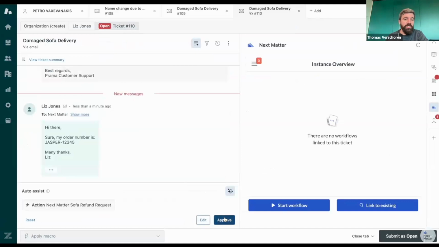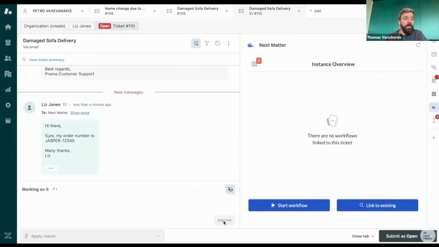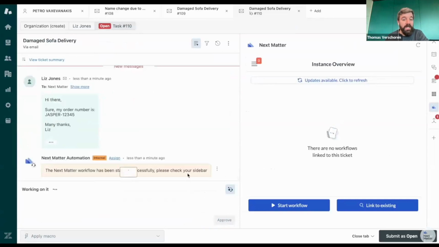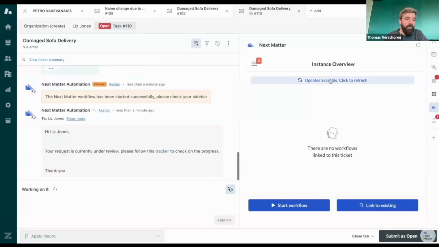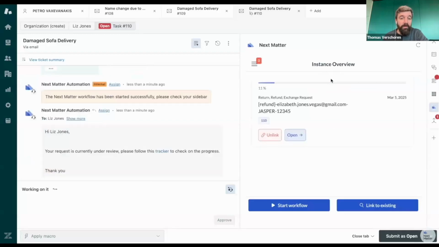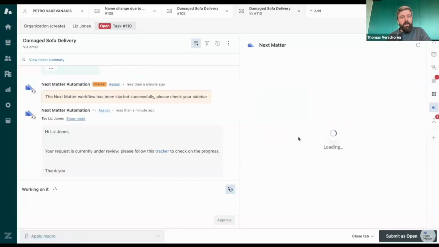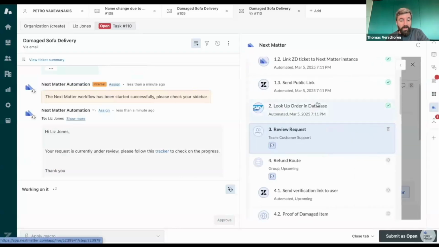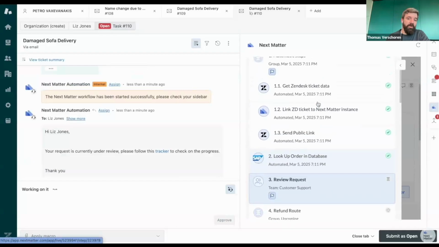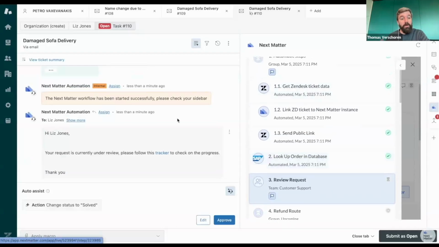Now that we have all the information, order number, product type, etc., we can start our workflow in Next Matter by clicking the action button and approving it. Similar to the previous demo, we start the process in Next Matter, and we also inform the agent on the ticket what happened. With refund processes, because it can take a little while, keeping people up to date on what's happening is important, especially if you don't want to have the back and forth with the customer about, do you have an update yet?